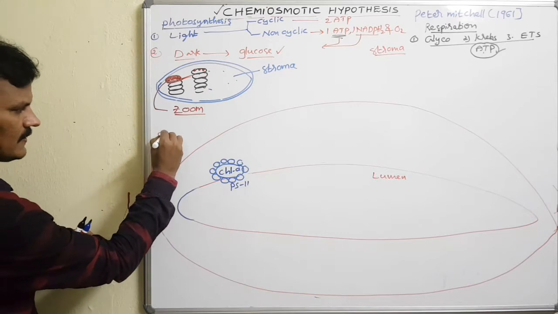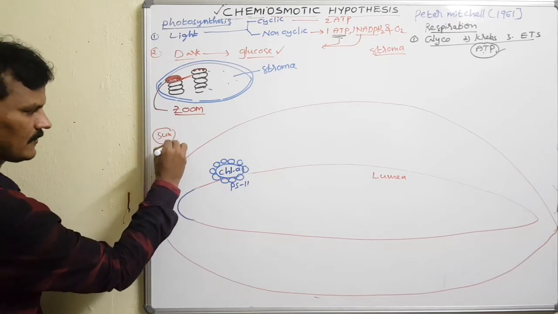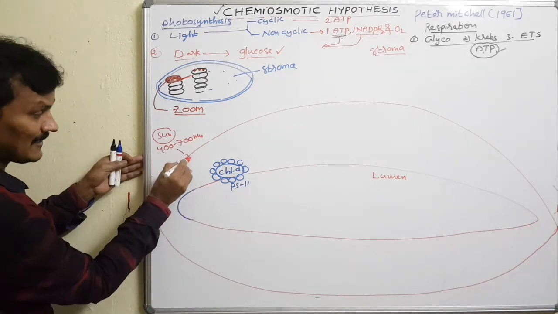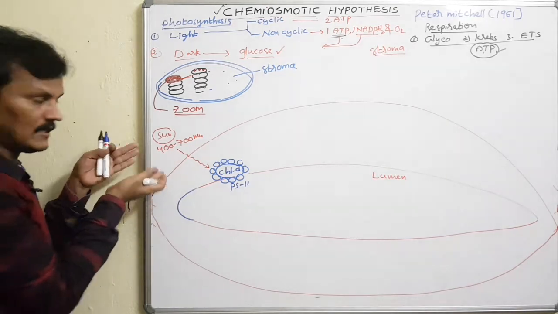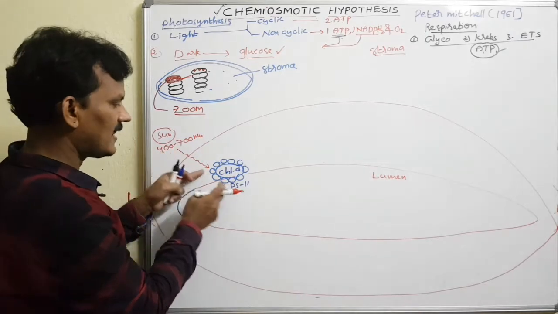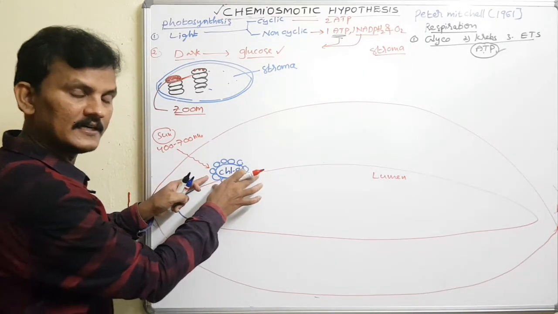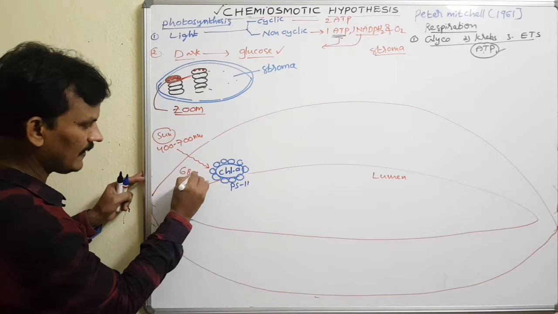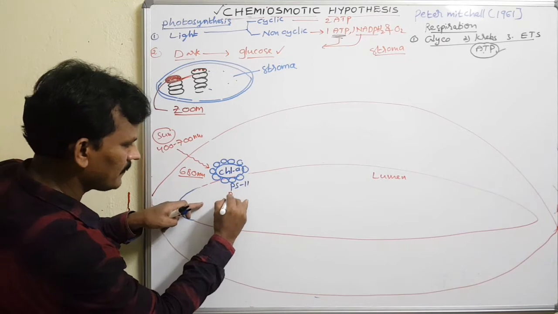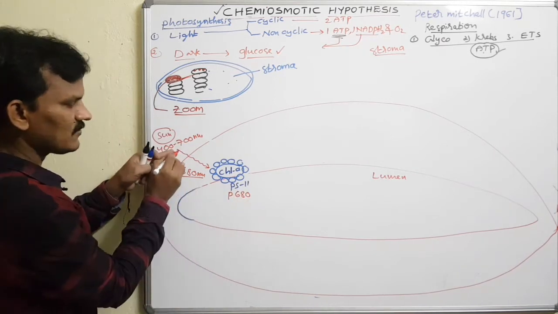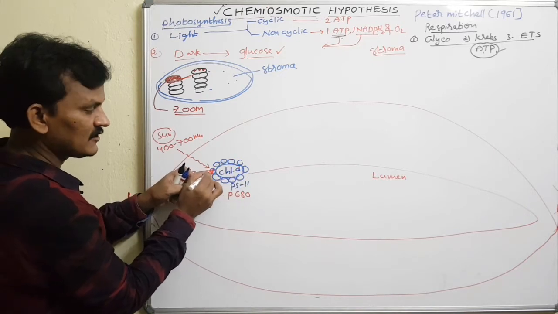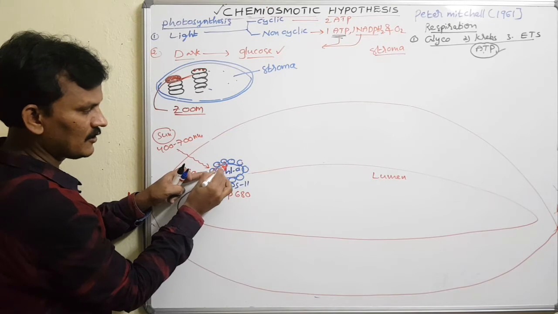Photosystem 2 traps solar energy, sunlight. 400 to 700 nanometers is visible light. The solar light particles are called photons. A photon carries quantum energy. The energy is carried by photosystem 2, at a wavelength of less than 680 nanometers. That is the reason photosystem 2 is known as P680. Whenever the solar energy is trapped by the accessory pigments, the auxiliary pigments ultimately give the energy to the chlorophyll A molecule.